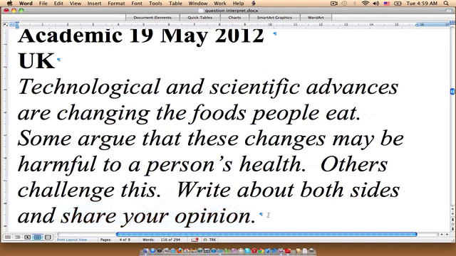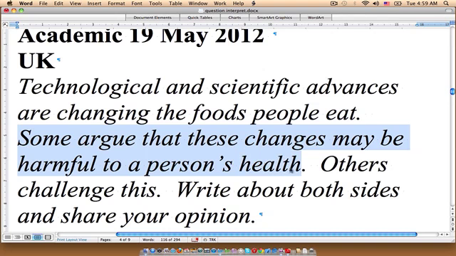Okay, so this essay question is telling us very directly that we should be looking at the merits that can be argued for both sides of this issue. So that means that we have to find support for this. Some argue that these changes may be harmful to a person's health.